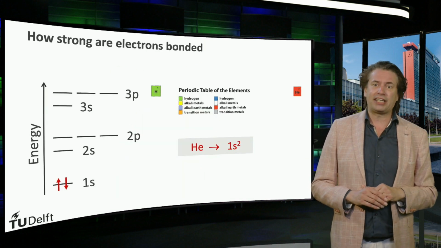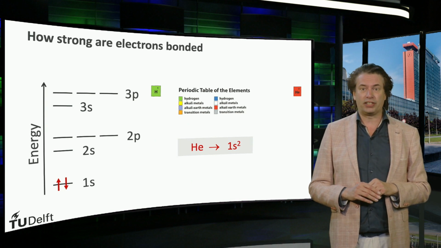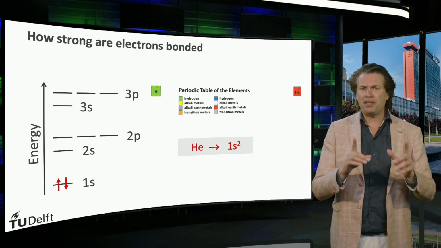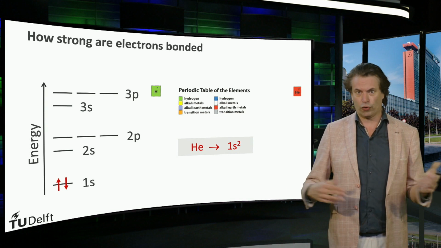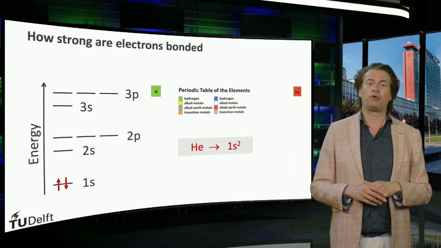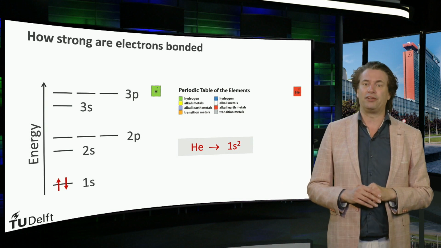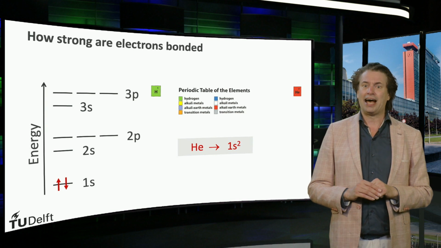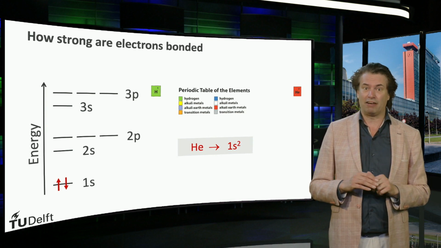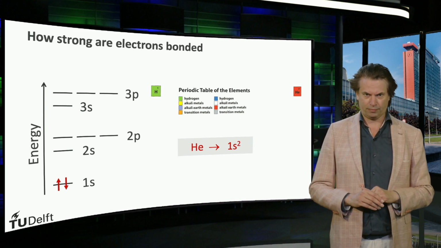One of the electrons has a spin up, as indicated with the red arrow up. One electron has a spin down, indicated with the red arrow down. Following Pauli's exclusion principle, both electrons can be in the ground state. This means that the helium atom in its ground state has its 1s level fully filled.